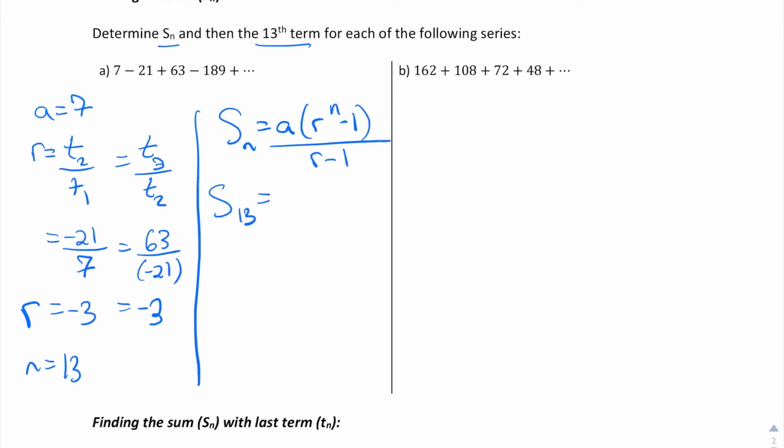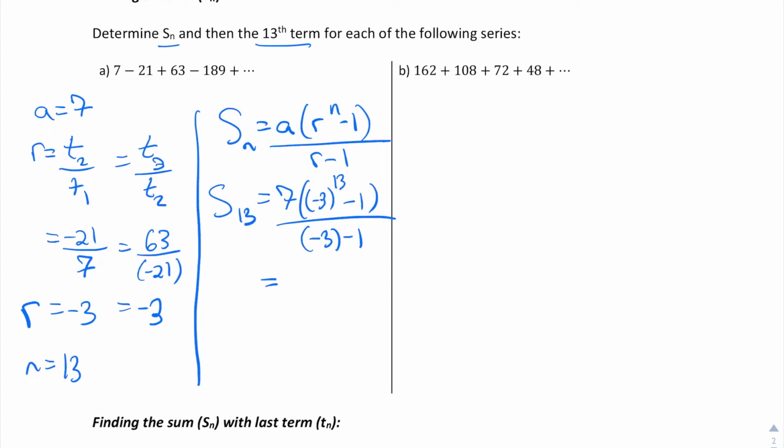So let's take our formula. I'll just write it out again. So the sum of 13 terms, sub everything in. Make sure you keep your -3 in brackets. And so I'm going to populate here from my calculator just to show you how I might do this in terms of order of operations.